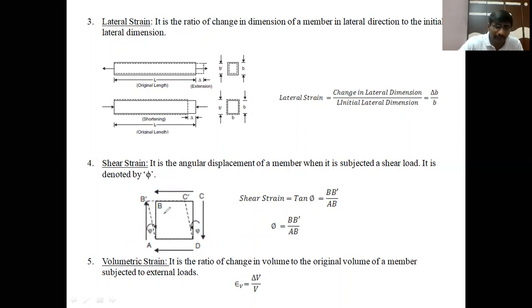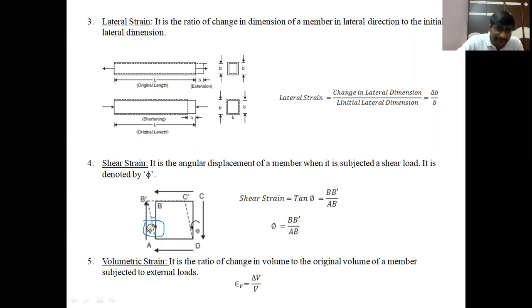Due to these loads applied on the surface of this member, it tries to deform angularly like this. The initial shape is A, B, C, D. After applying the tangential or shear load on this member, the final shape is A, B dash, C dash and D dash. It looks like a parallelogram. So some amount of angular deformation takes place. That is, AB moves towards AB dash and DC moves towards DC dash. This angular displacement or angular deformation is called the shear strain.